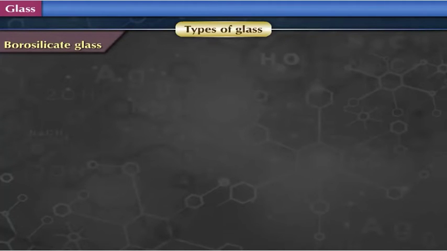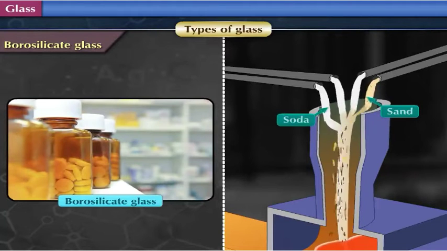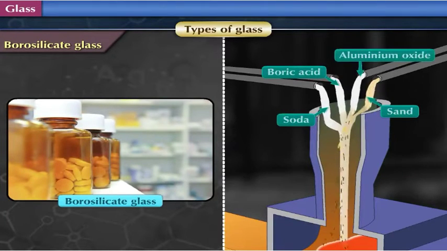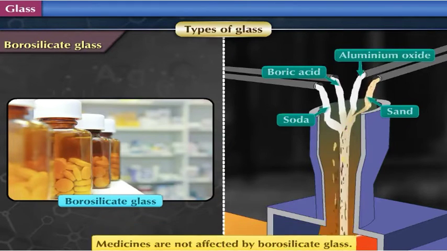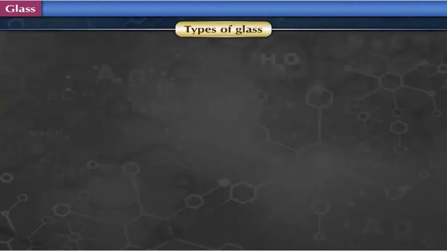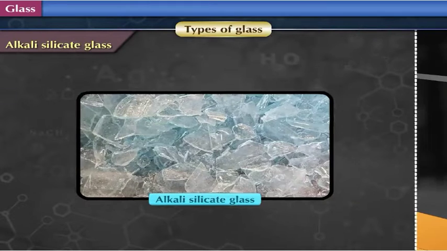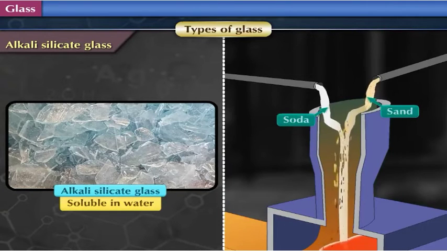Borosilicate glass. This glass is produced by melting a mixture of sand, soda, boric acid, and aluminium oxide. Medicines are not affected by this glass, hence borosilicate glass is used in the pharmaceutical industry to store medicines. Alkali silicate glass. Alkali silicate glass is produced by melting a mixture of sand and soda. This glass, being soluble in water, is called as water glass.